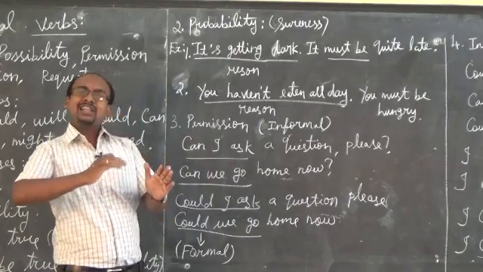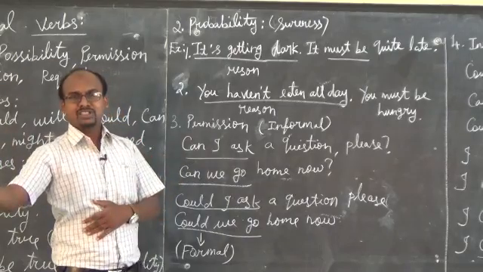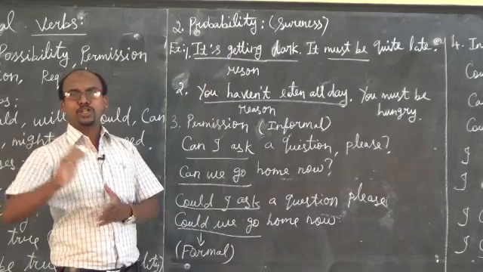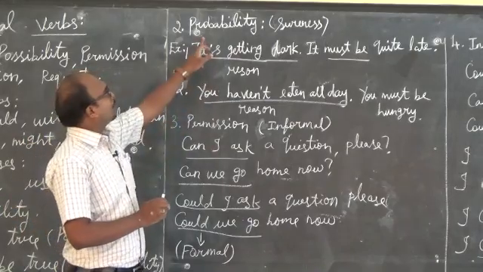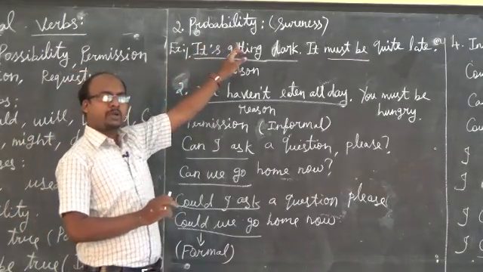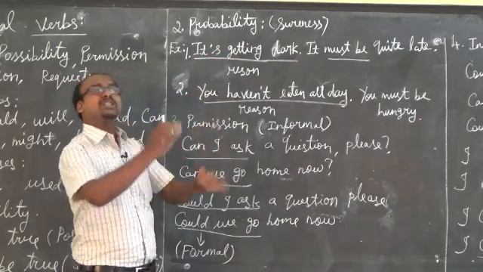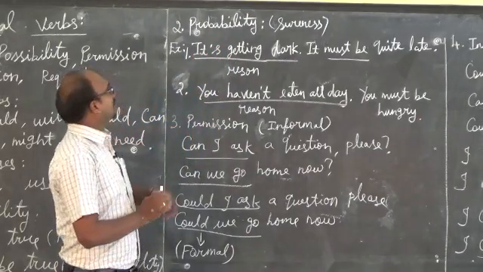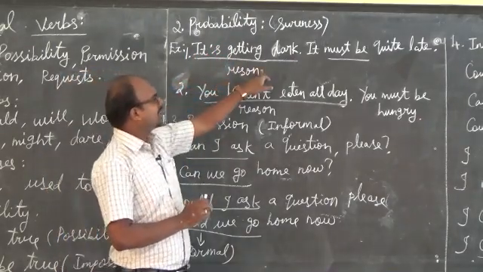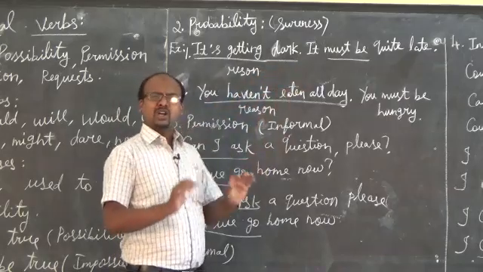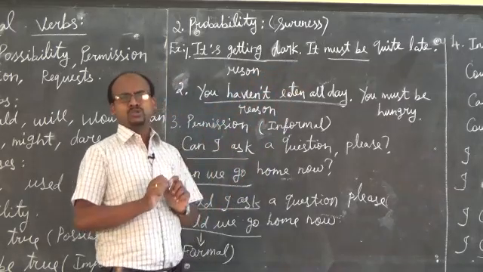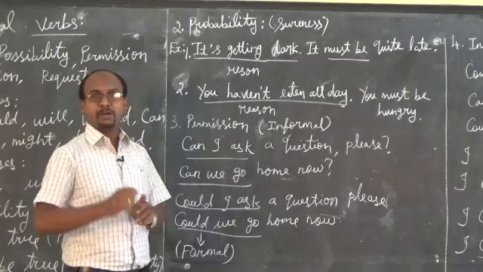Because of that reason, the event is going to happen. Probability means that with a reason something is going to happen. It is getting dark, it must be quite late. Quite means surely, something is going to happen. Must.